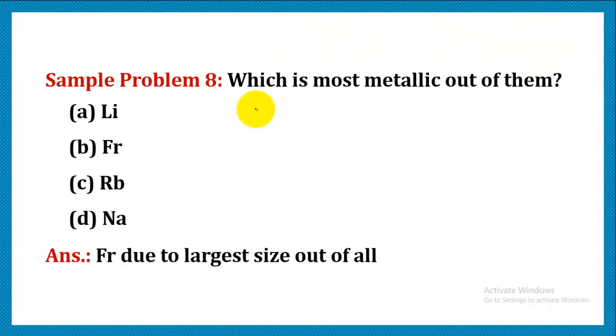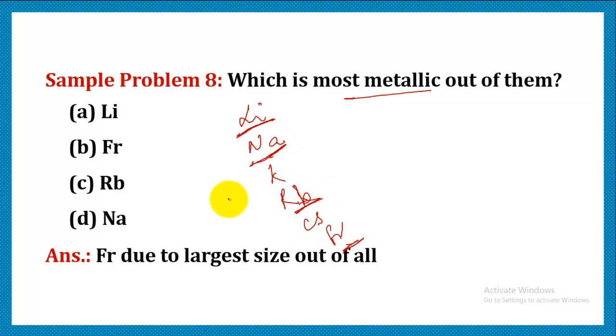Let's do another question. Which is most metallic out of them? We have a few options and we have to make sure that we get the correct option which corresponds to the most metallic nature out of those given. These elements all belong to the same group. We can write lithium, sodium, potassium, rubidium, cesium, francium. They are first group members. So we have lithium, sodium, rubidium, and francium. Out of them, which is most metallic?